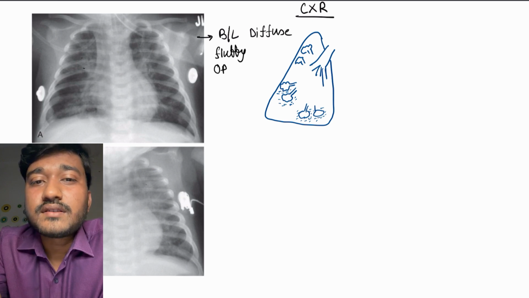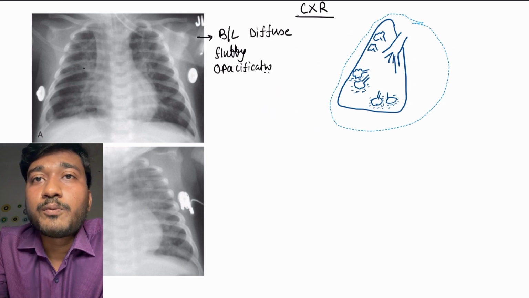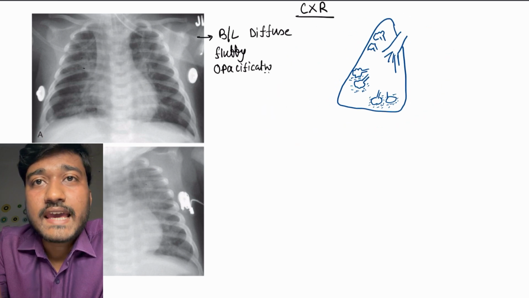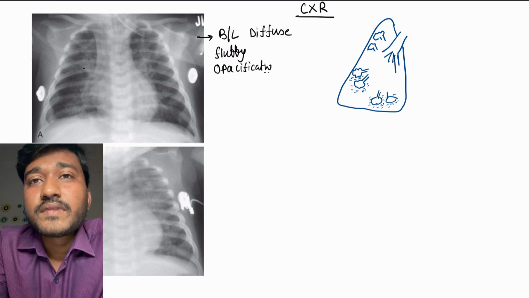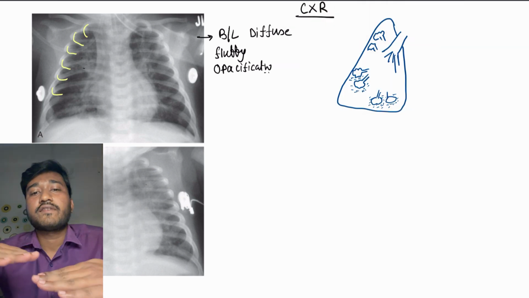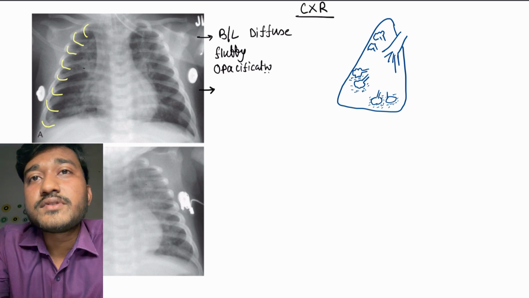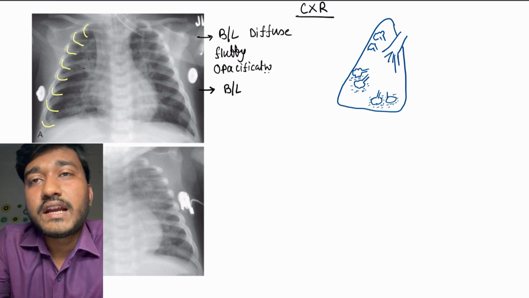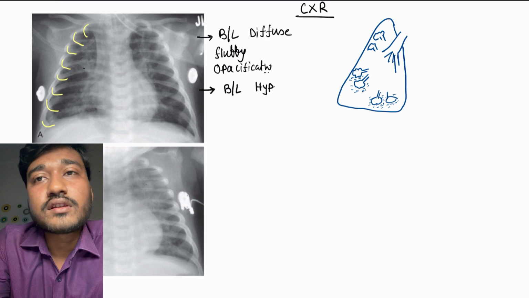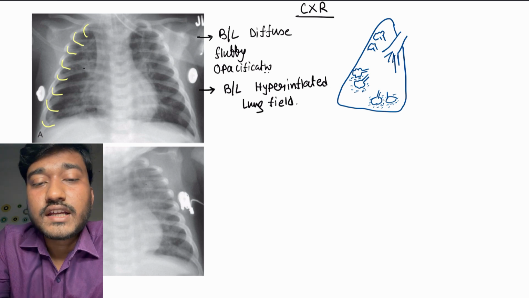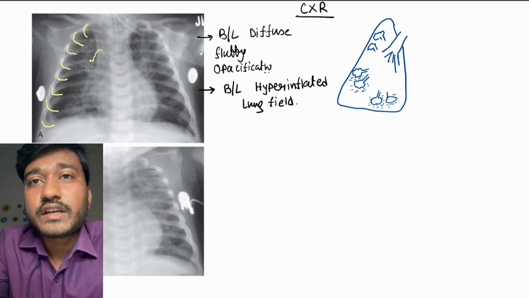This typically happens in viral pneumonia. Bilateral diffuse fluffy opacifications are present, and you can see that the dome of the diaphragm becomes flattened and goes down, and also 7 to 8 ribs you can count. So therefore there is bilateral hyperinflation of the lung field. Bilateral hyperinflation, that is air trapping, is happening.